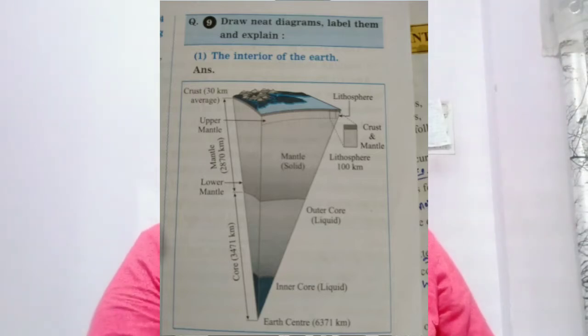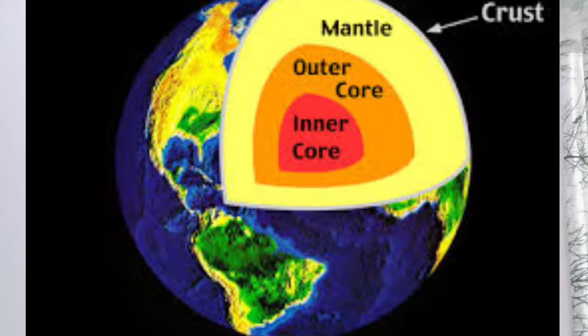After that, core is there. Outer core is in liquid state or a semi-liquid state. Outer core extends from 2900 kilometer to 5100 kilometer. Density of inner core is 9.8 gram per centimeter cube. Inner core is in solid state. It is made up of nickel and ferrous.